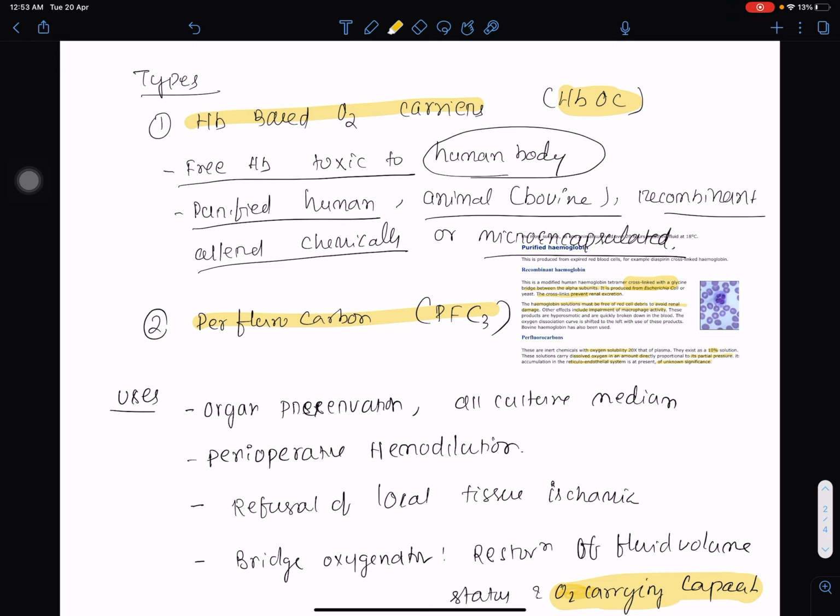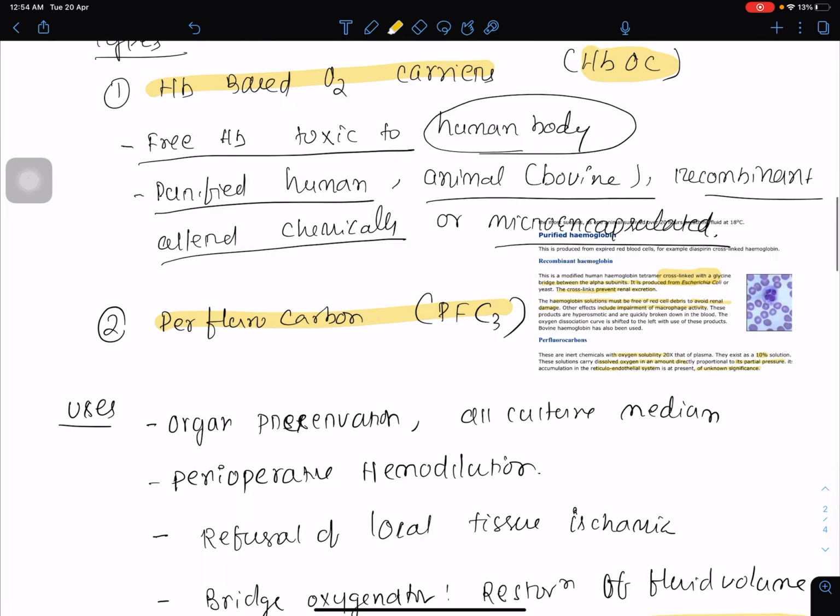What is modified hemoglobin? Actually free hemoglobin is toxic to the human body. If free hemoglobin is circulated in the body, it may get deposited in the spleen, it may get deposited in the kidney and that may lead to organ failure. So it has been modified.